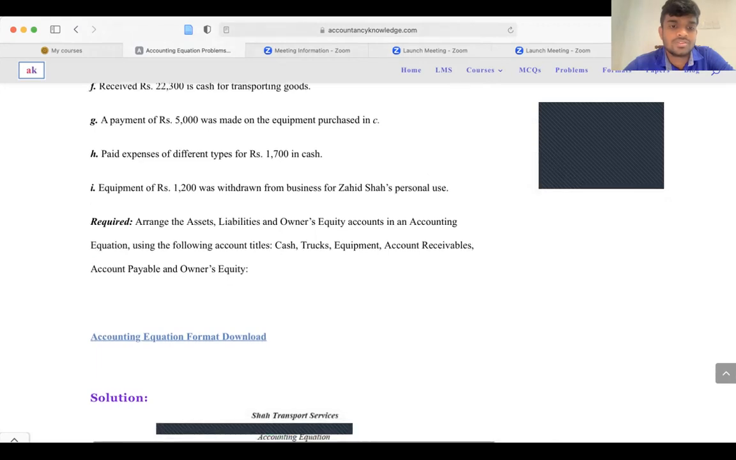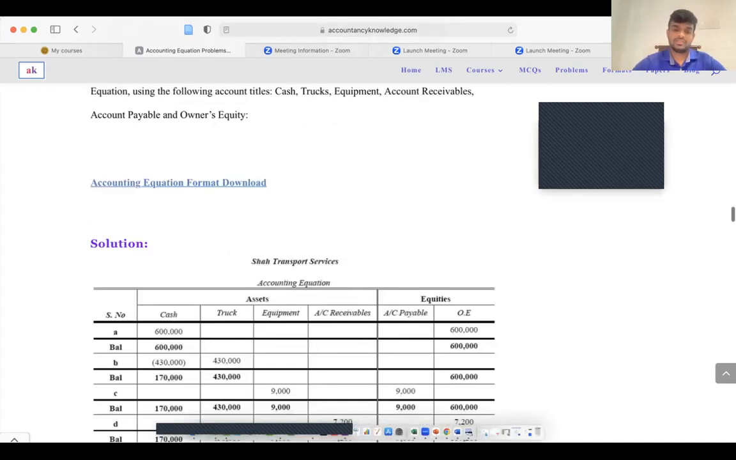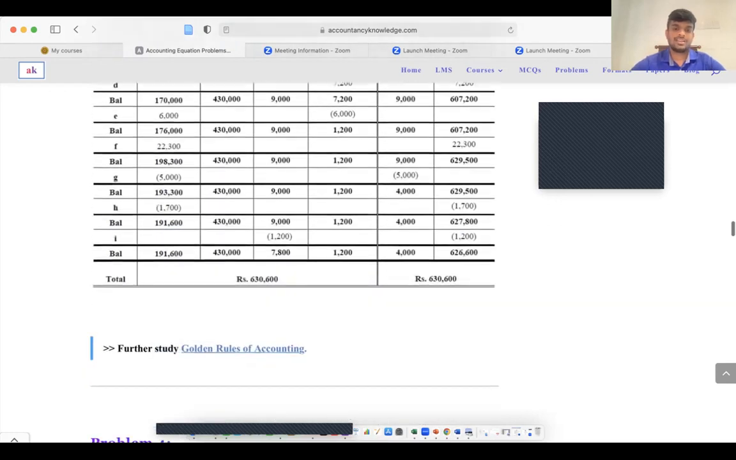Equipment of 1,200 was withdrawn from the business for Shahid Shah's personal use. So you get the equipment as the owner of the company and take those equipment home, right? So what will happen is your equipment balance will be reduced, and also your owner's equity will be reduced by 1,200. Right. So at the end of the day, the equation will be tallied. Both sides of the equation will be tallied for nearly 600,000 amount, right?